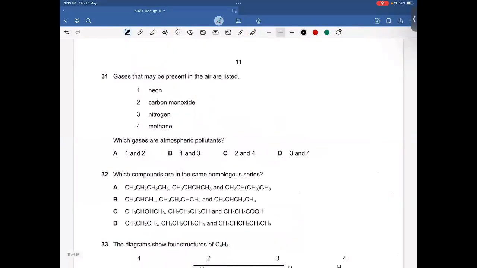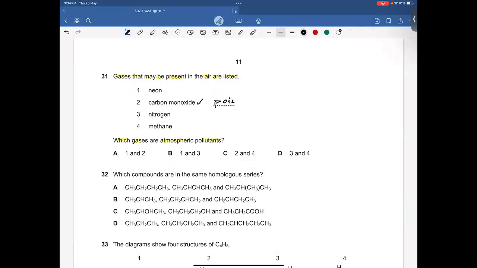31. Gases that may be present in air are listed. Okay. Which gases are atmospheric pollutants? Obviously, carbon monoxide is an atmospheric pollutant because it is a poisonous gas. It combines with hemoglobin so that carboxyhemoglobin is formed.